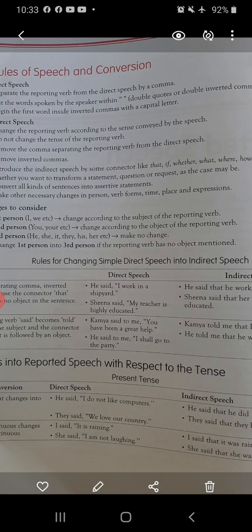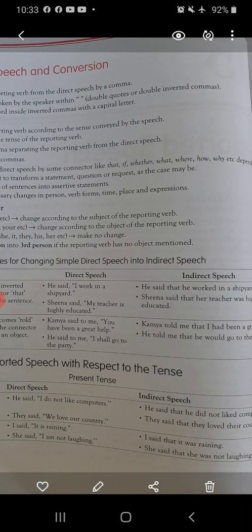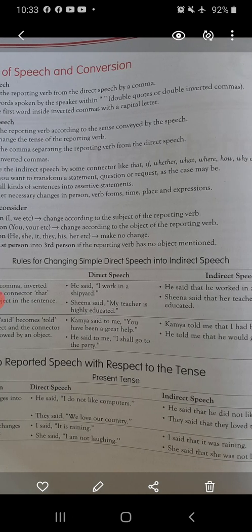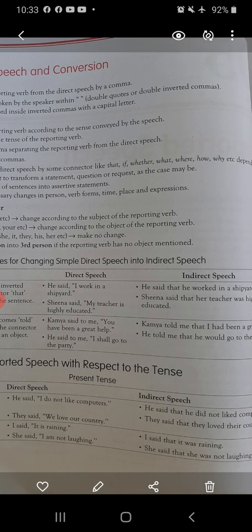Now when converting it into indirect speech, as I told you, we have to remove the comma and double inverted commas. He said that he worked in a shipyard. Same as Sheena said, "My teacher is highly educated." Now when converting it into indirect speech: Sheena said that her teacher was highly educated.